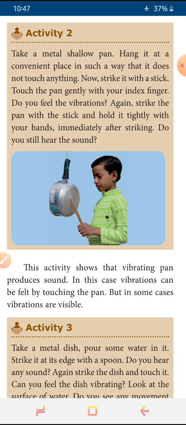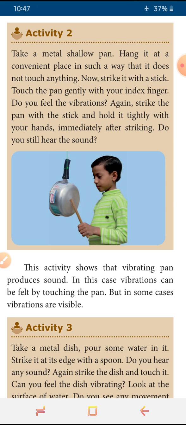The beat force is more, the vibration is also more. So time to time that vibration will be reduced. After some time there will be zero vibration on this pan. So this activity shows that when we are striking with a stick, this pan is vibrating. This vibrating pan produces sound. In this case, vibrations can be felt by touching the pan, but in some cases vibrations are visible. Even we can see through our naked eye. This is the activity by which we can understand this.